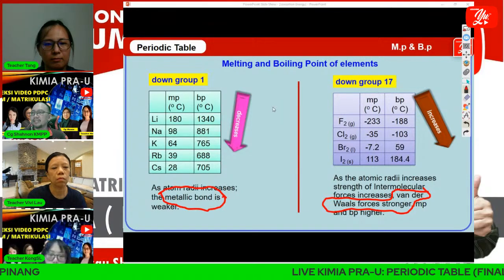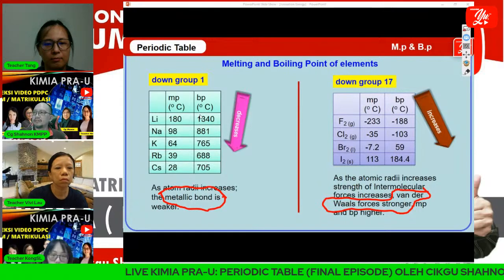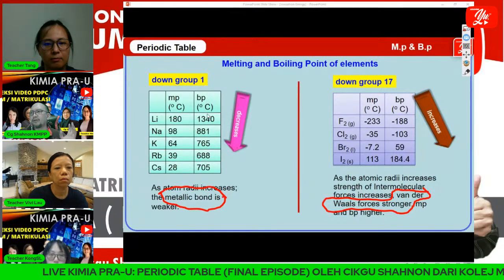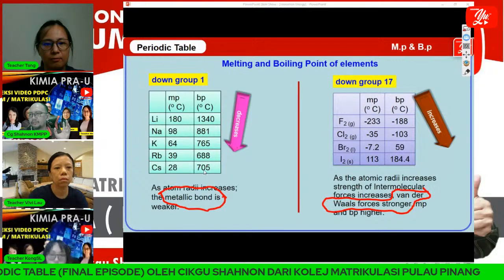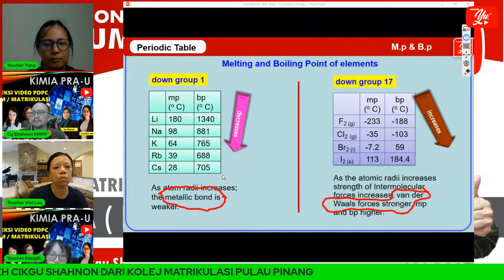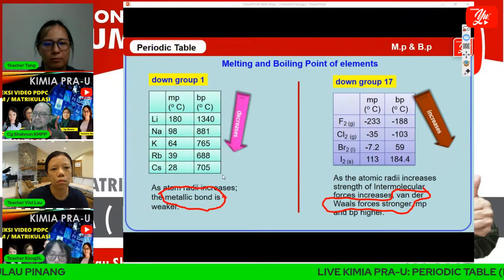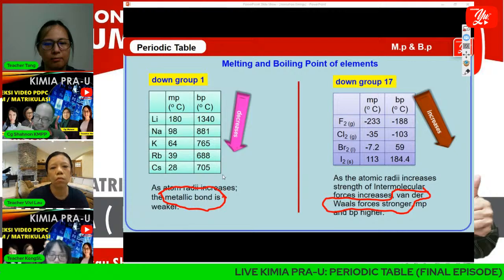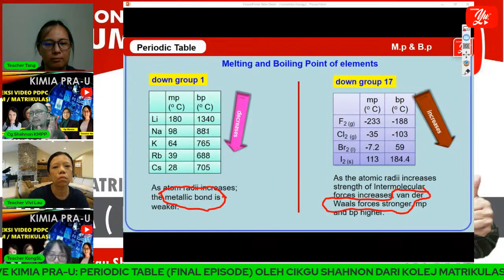That's why, okay, here we have lithium. Let's say we take the melting point, 1340. But for cesium, because the size of cesium is larger, and the shielding effect is bigger, and so on, the attraction of the nucleus is weaker, because for group 1, the charge is positive one.